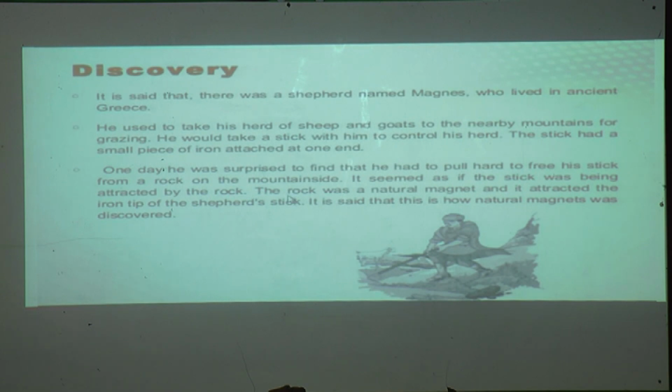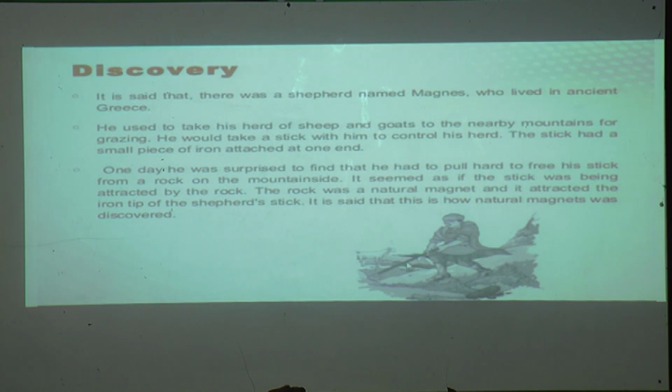So what happened there? The rock was a natural magnet. Why was it happening? Because the mountain was made up of a magnet, a natural magnet. Because of that natural magnet, whenever this man kept his stick on the mountain rock, it was attracted by the rock, and whenever he pulled the stick from the rock, it was hard to pull.